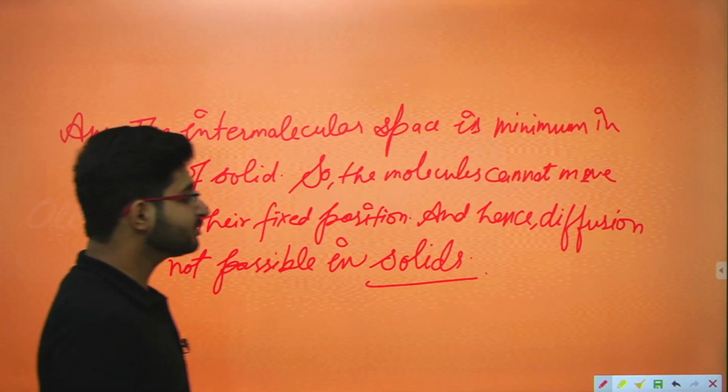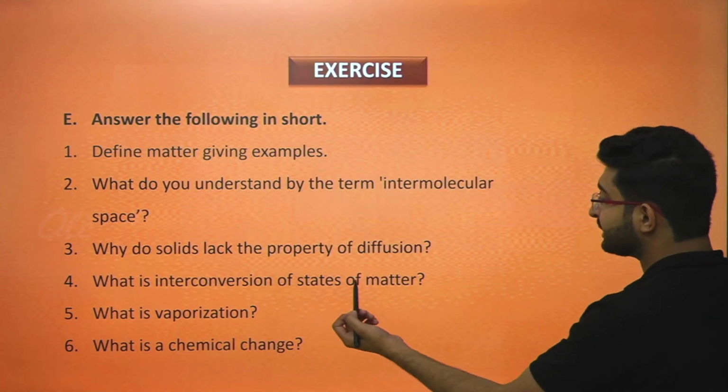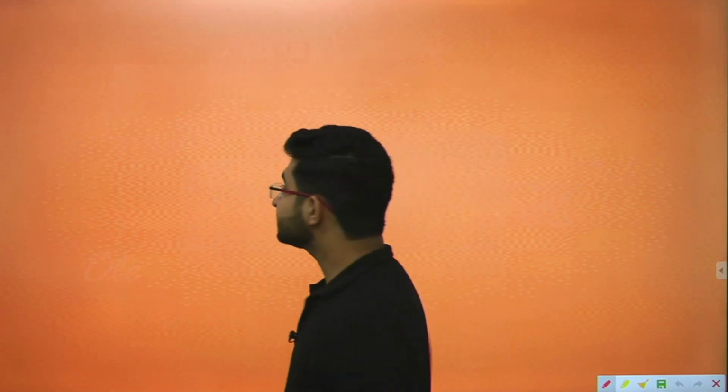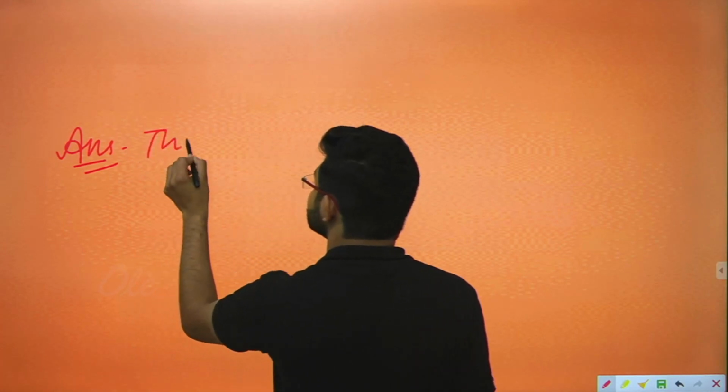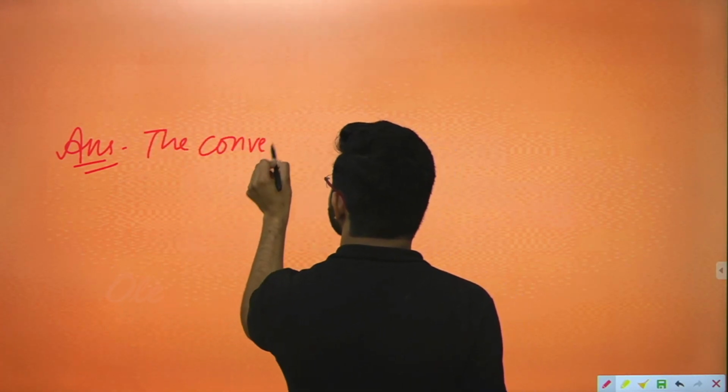Moving ahead with the next question, that was, what is interconversion of states of matter? So when we talk about interconversion of states of matter, it is a process of changing or conversion of a particular substance from one state to another and then again back to the original state. This is the interconversion. So what you can write here, the conversion of